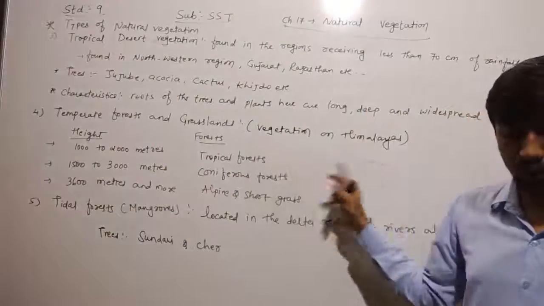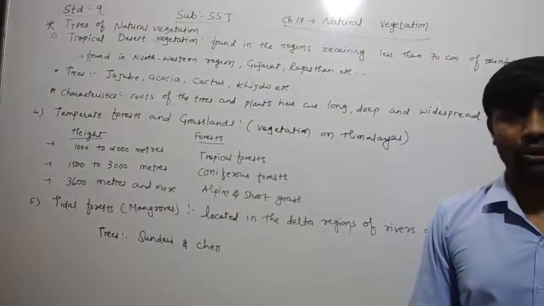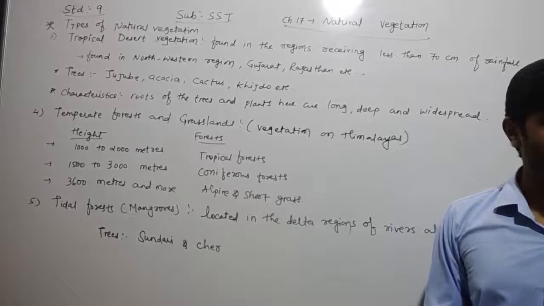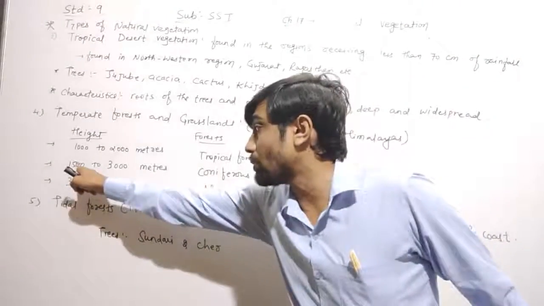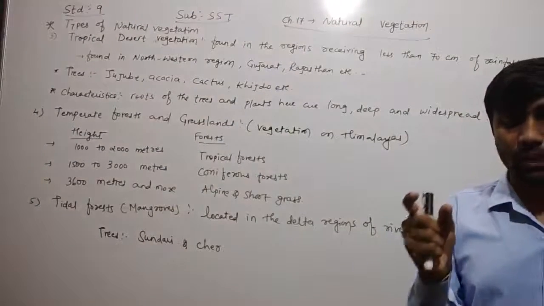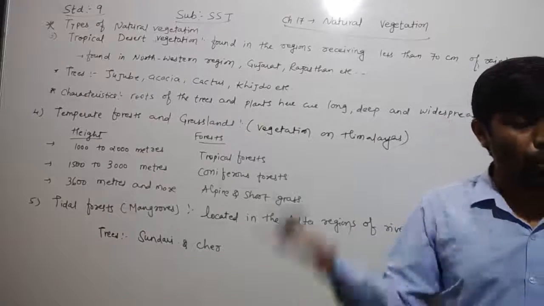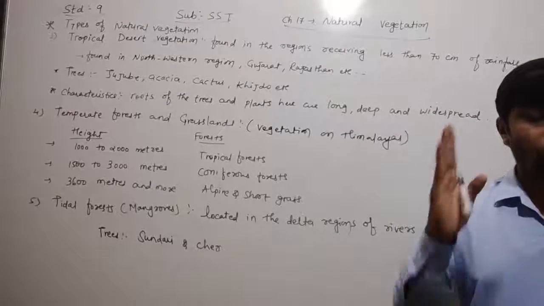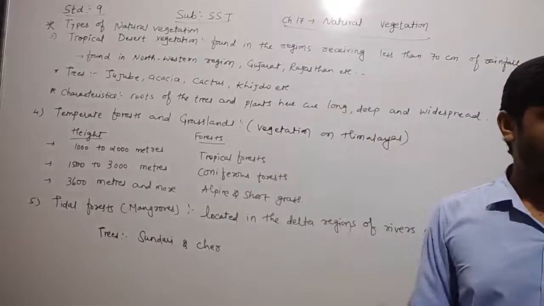A major characteristic of the coniferous forest at the height of 1500 to 3000 meter is that the trees have a conical shape. A conical shape means shankhu akara. The branches lean towards the surface so that the snow can easily slide down to the land.